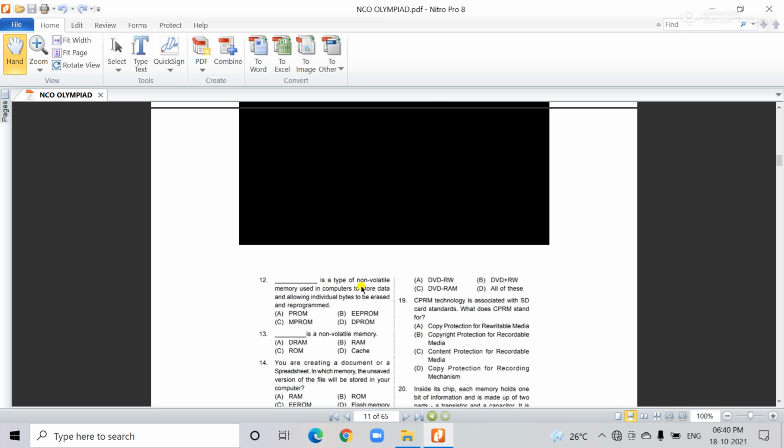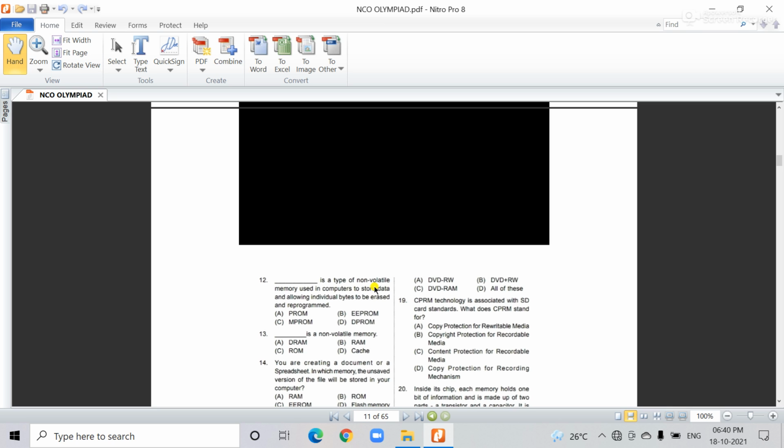You all learned in your previous classes the difference between RAM and ROM. Non-volatile means it is permanent memory. Volatile means it forgets, so whatever data is stored is erased. Non-volatile means it is permanently stored.